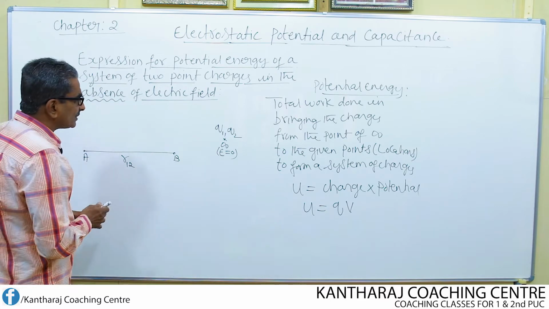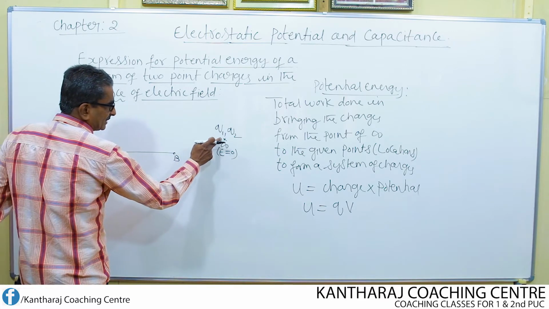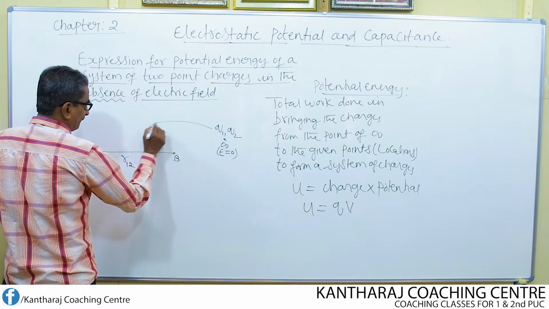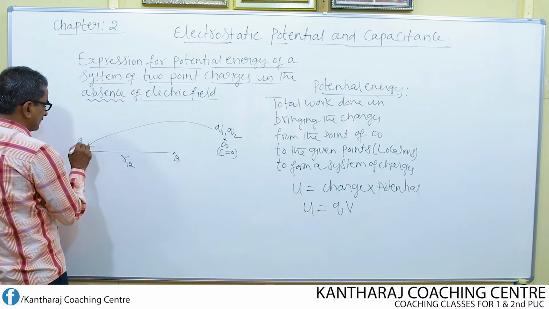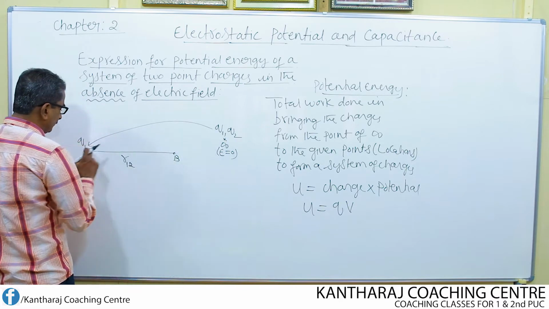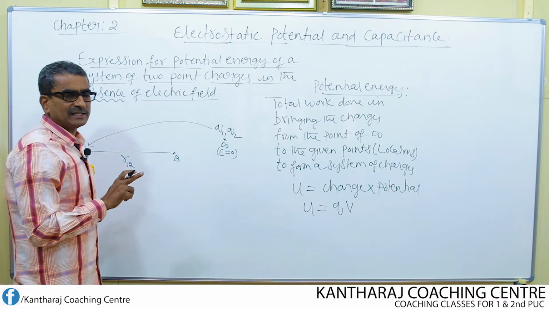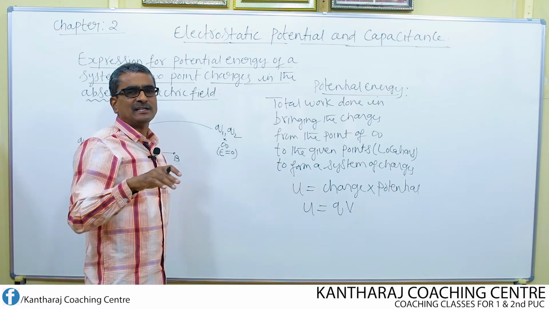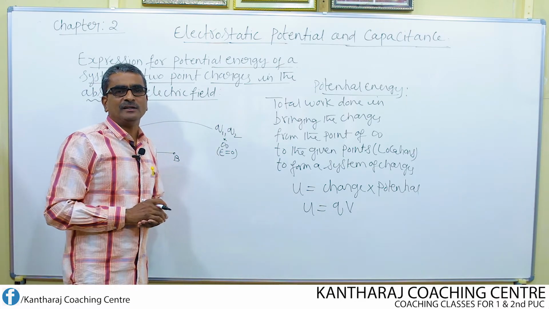Now, what is the work done in bringing the charge Q1 from infinity to the point A? Look here, I shift the charge from infinity to point A. In this case, the work done is 0. Why is the work done 0? Because work is always done against the electric field.